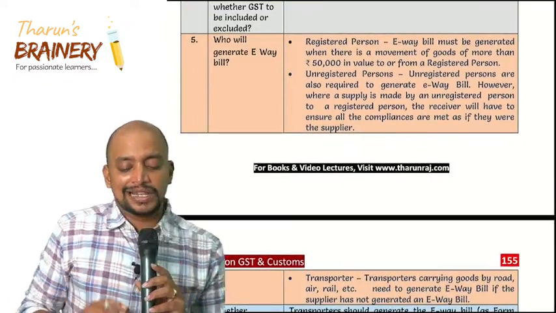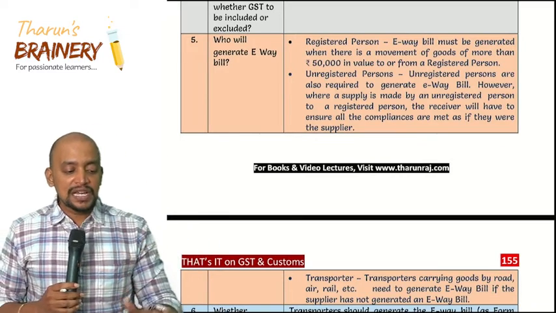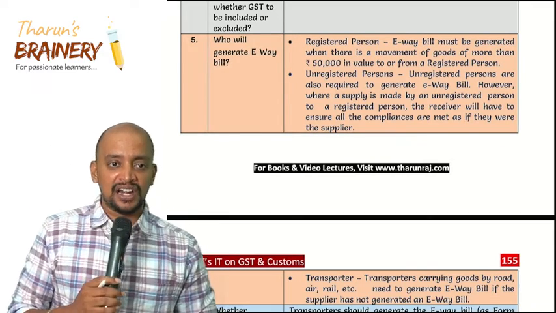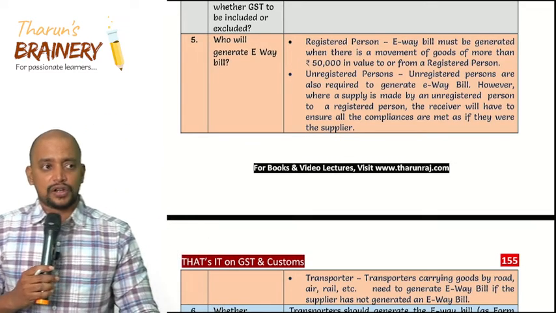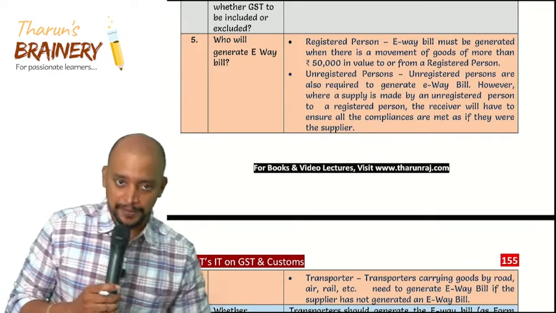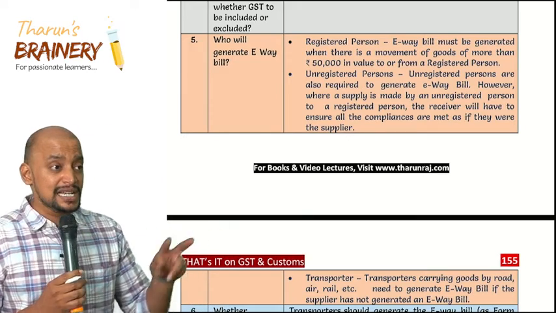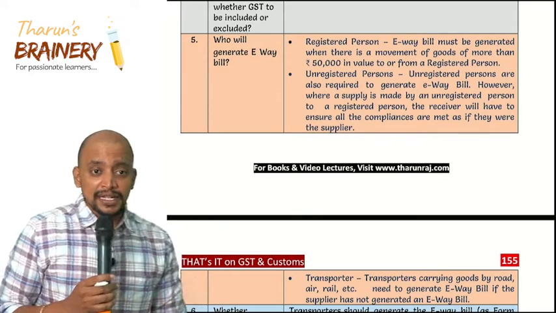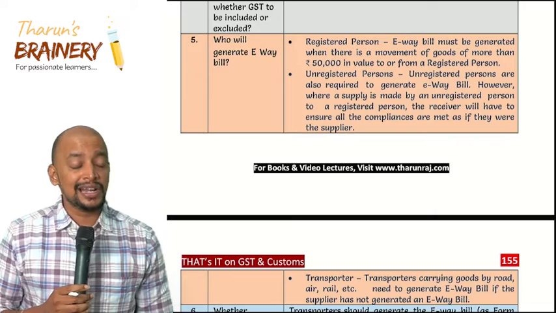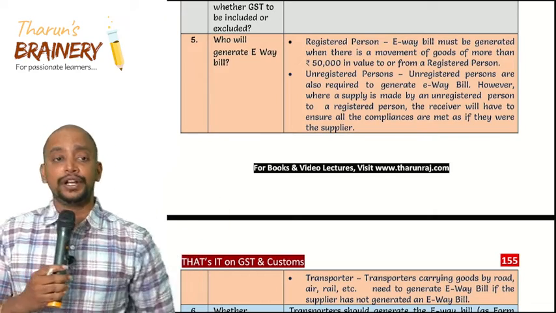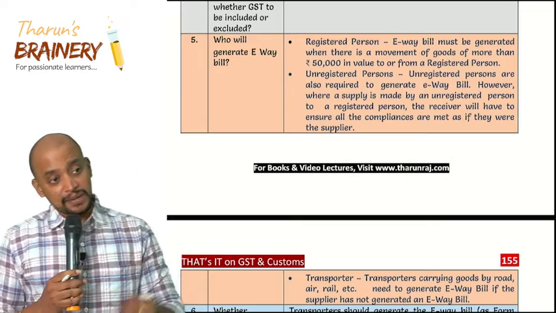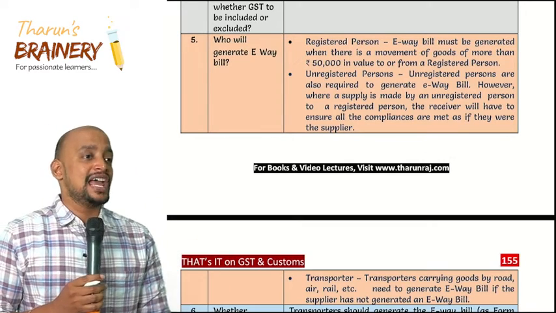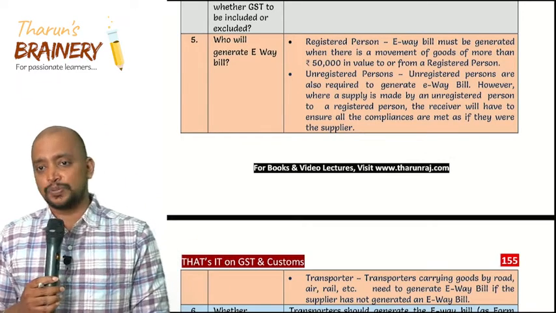Who will generate the e-way bill? The primary responsibility for generating e-way bill is on the registered person who is causing movement of goods, that is supplier. But if the supplier is unregistered and the recipient is registered, then the recipient will have the burden to generate the e-way bill. If both supplier and recipient are unregistered, then the liability will be on the transporter.